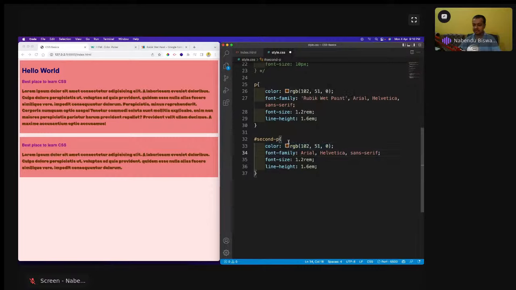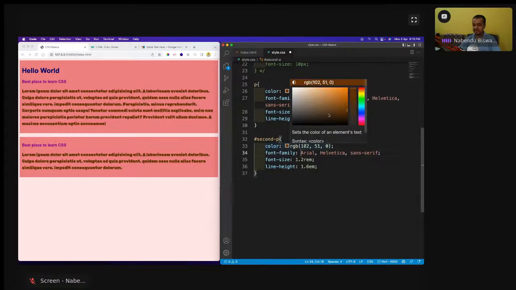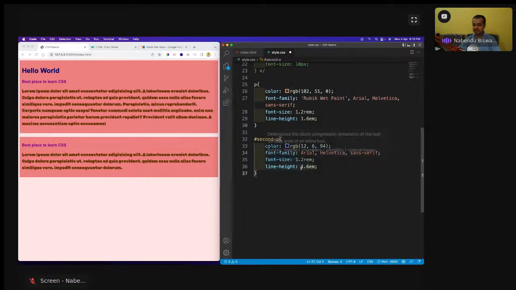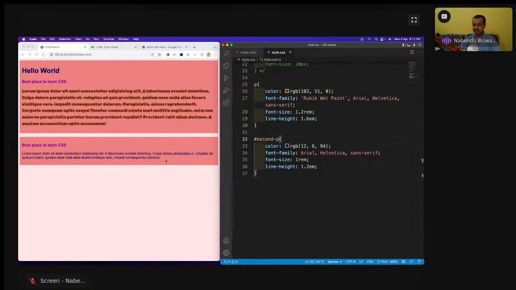But you have to be very careful. You have to move it very, very slowly. So I'll come here, and I want this paragraph to be a bit blue, like a dark blue like this. And font size, I will make it 1.2 rem, save it, and see, it is showing like this. So this is how you do the IDs.